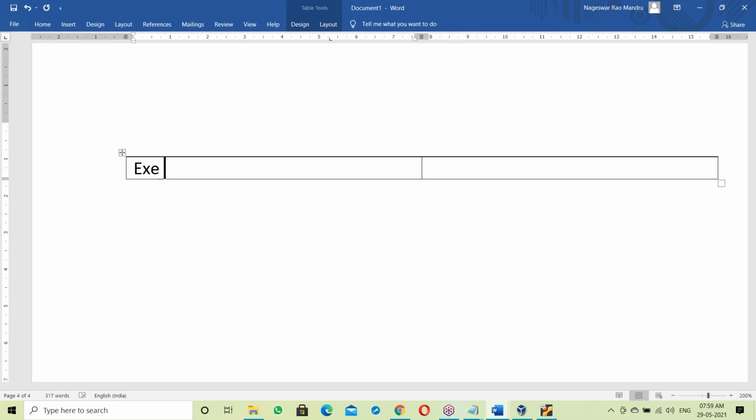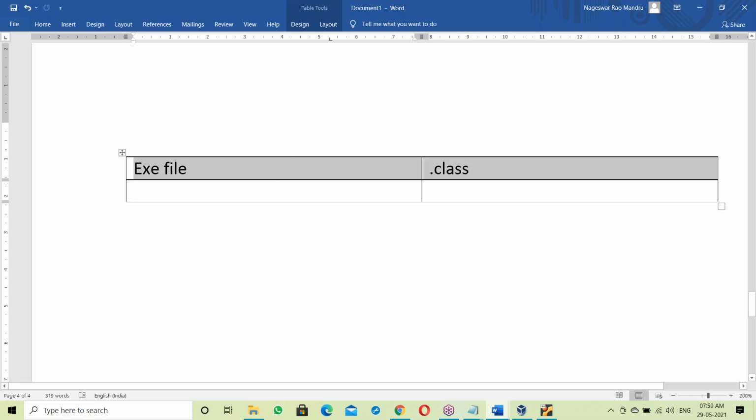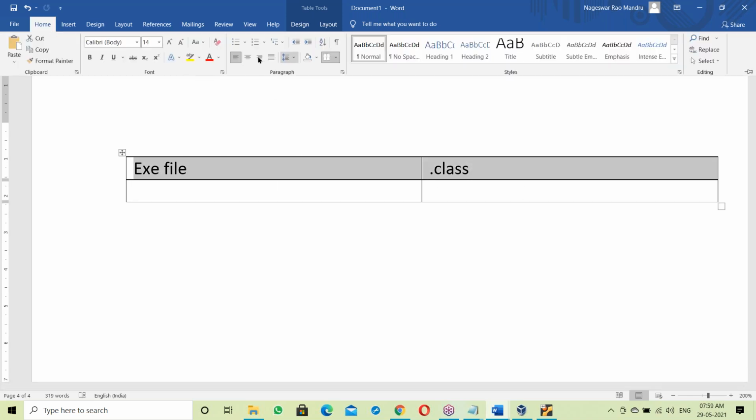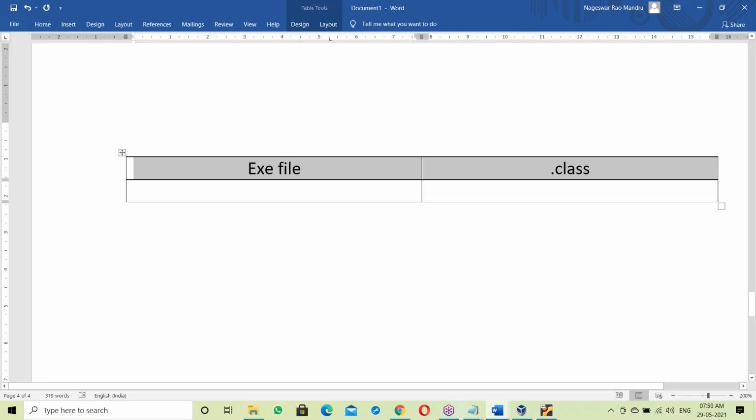Now, exe file and .class file. What's an exe file, and what's a .class file? Let us see the differences. Exe file and .class file, what's the difference here? See, exe file.